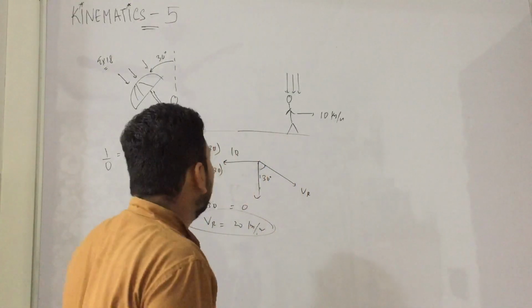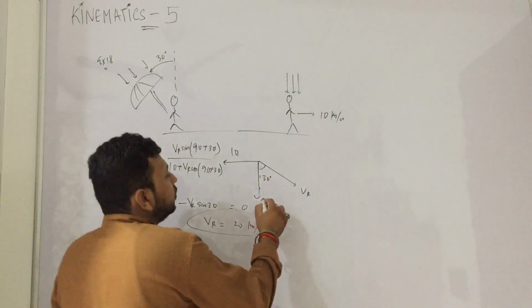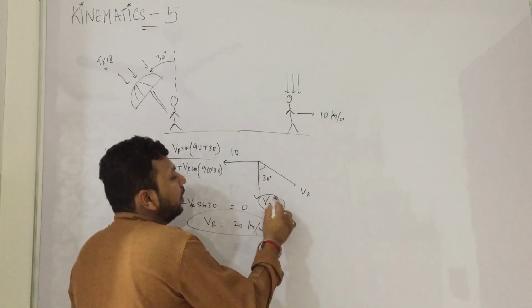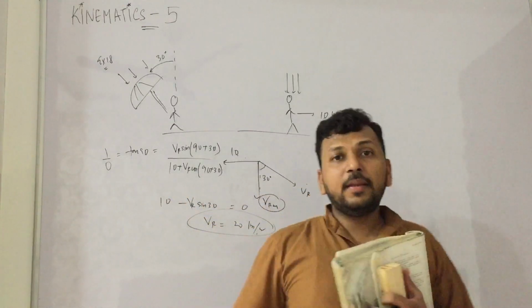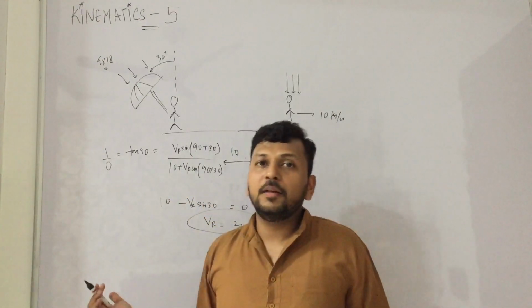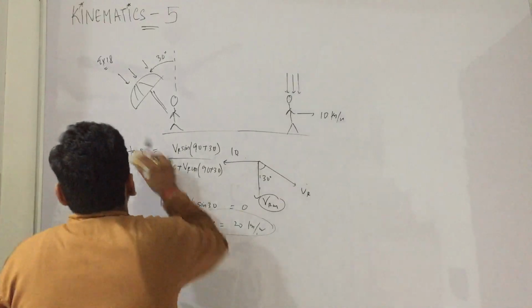This is the actual velocity of rain. How do you find the velocity of rain with respect to man, VRM? It is the resultant of both. You can apply the formula. I think it is very simple. I hope the question is clear. I am erasing it.